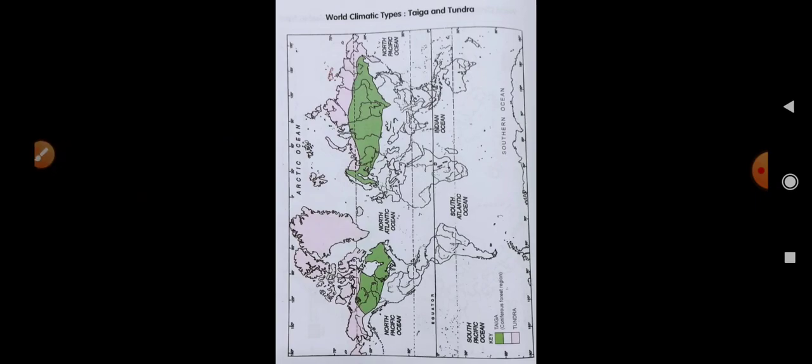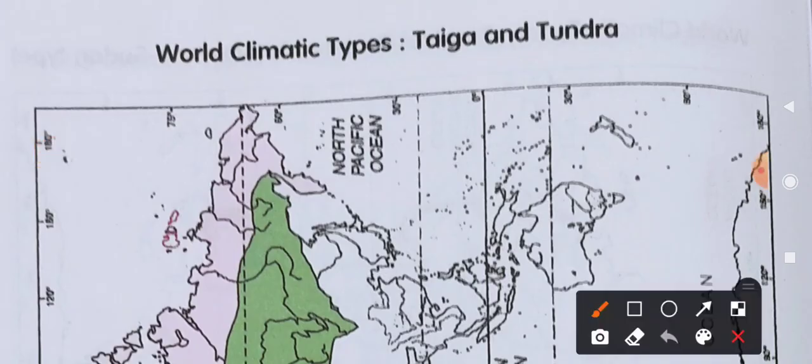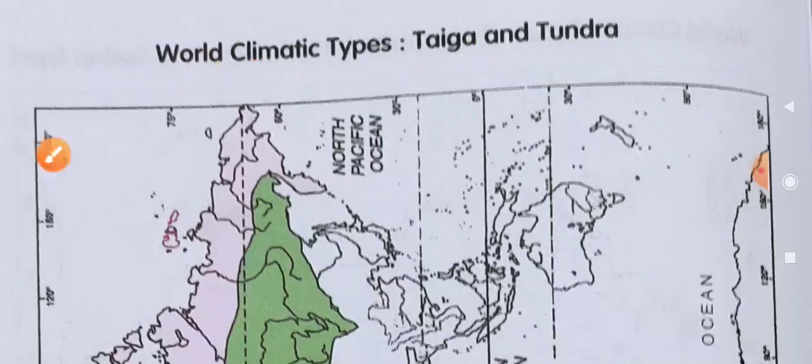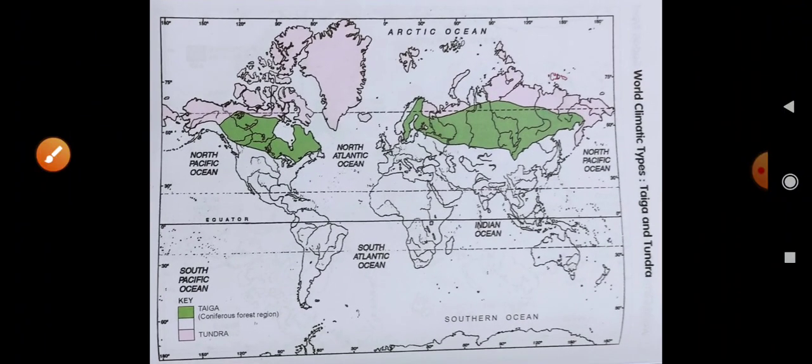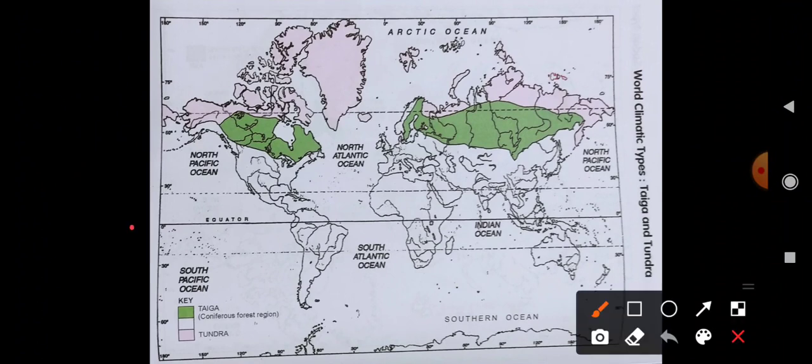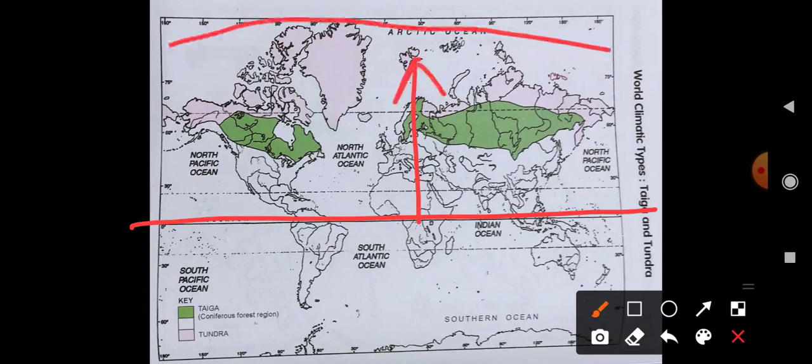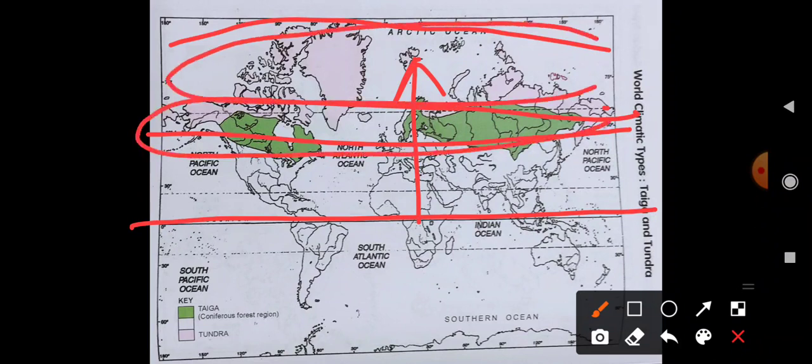Then the last one, which is the world's climate type, Taiga and Tundra. This Taiga and Tundra are located in the very coldest regions. So where is the coldest part? Now you can understand very easily. This is the central part, the equator, India. As we go from the equator to the poles, the temperature decreases. So from here, first of all this part, and then another one is the second part.